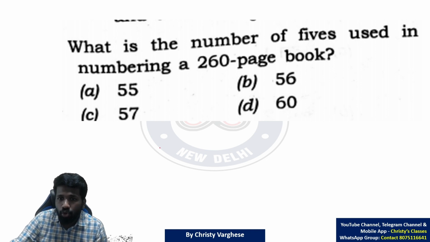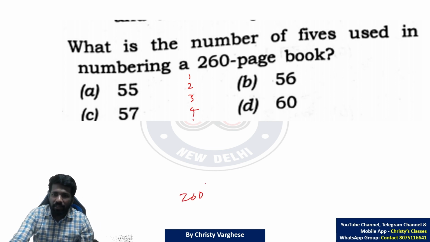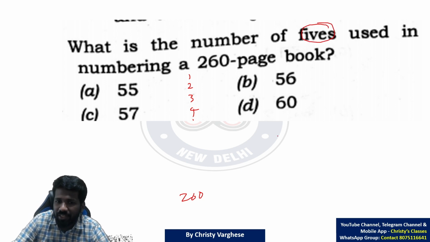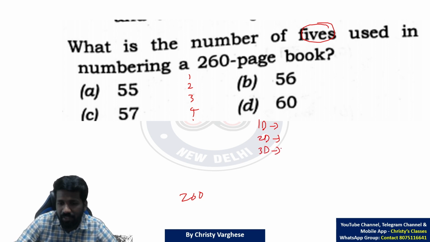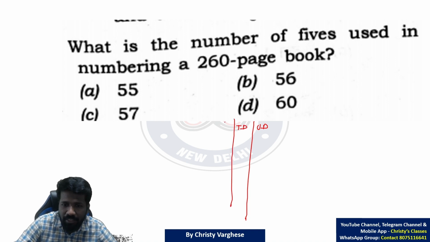So for a 260 page book, the page numbers are 1, 2, 3, 4, 5, 6 up to 260. Total 260 pages are there. Now, the number of 5s is what the question is asking. The digit 5, how many times is it appearing? There are two ways to do it. One way is you can count 1-digit numbers, how many 5s are there, 2-digit numbers, how many 5s, 3-digit numbers, how many 5s. But what I will suggest is, instead of 1-digit, 2-digit, 3-digit, look at the places or positions. That is an easier method. Unit digit, how many 5s, tens digit, how many 5s, hundreds digit, how many 5s.